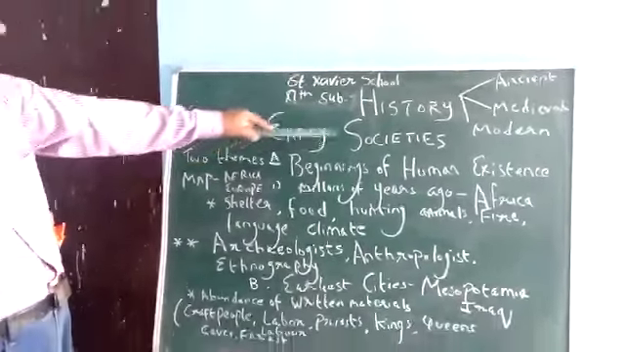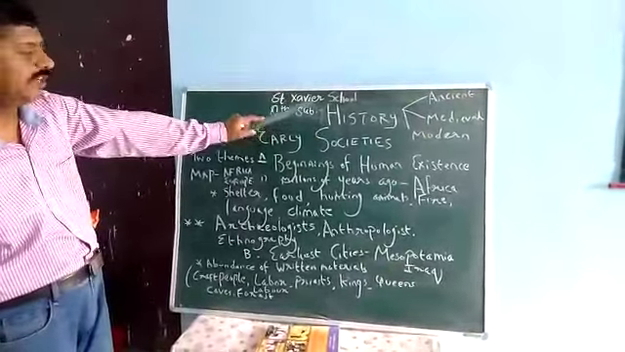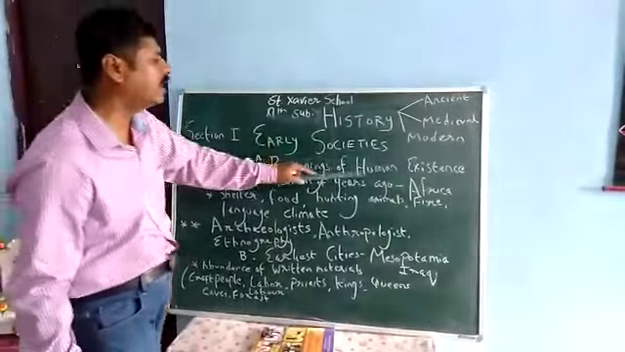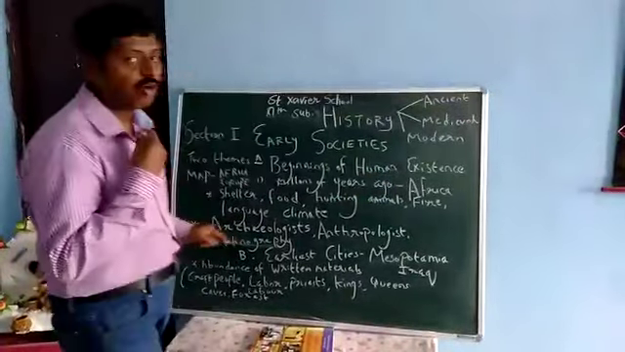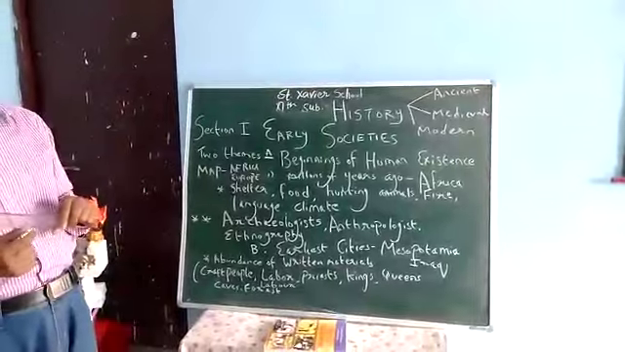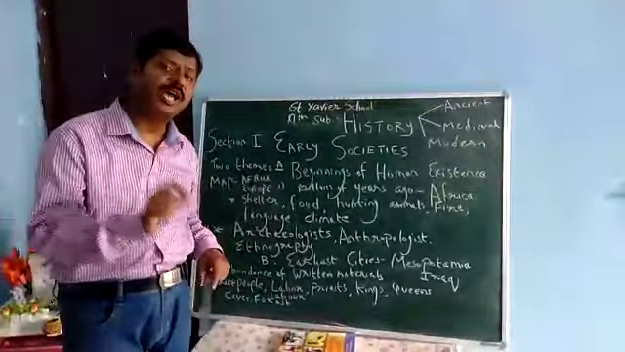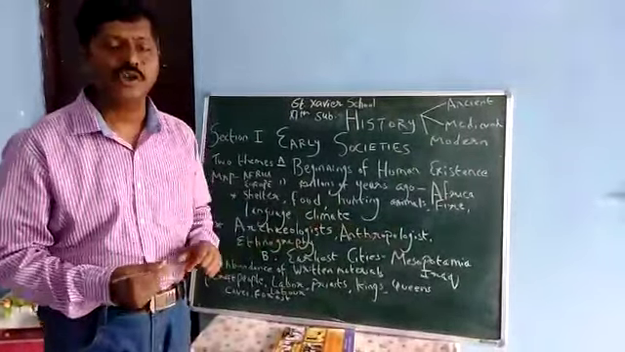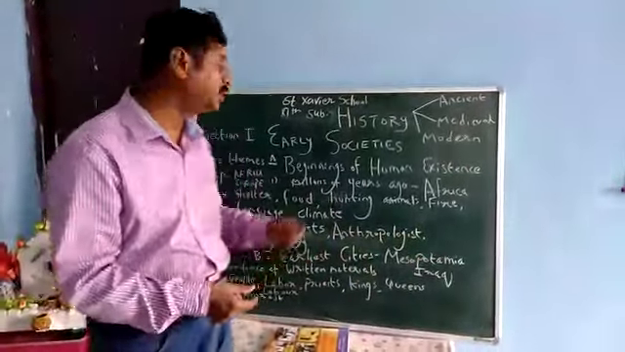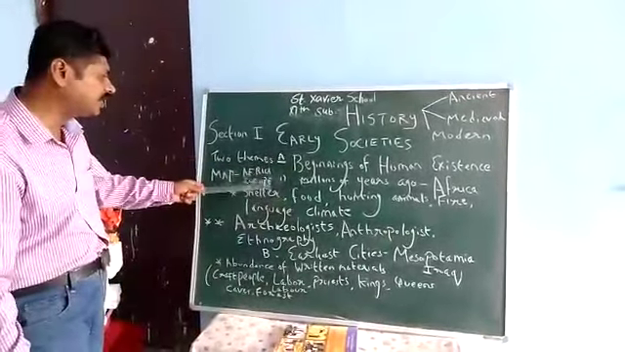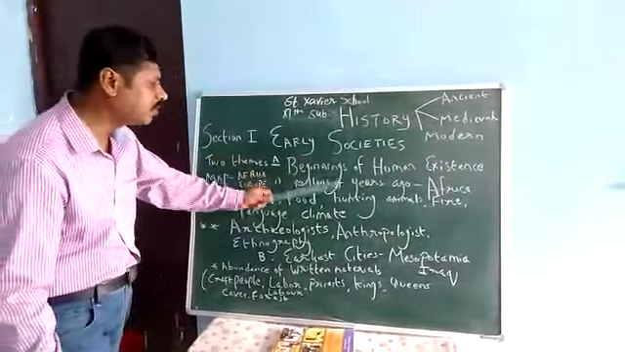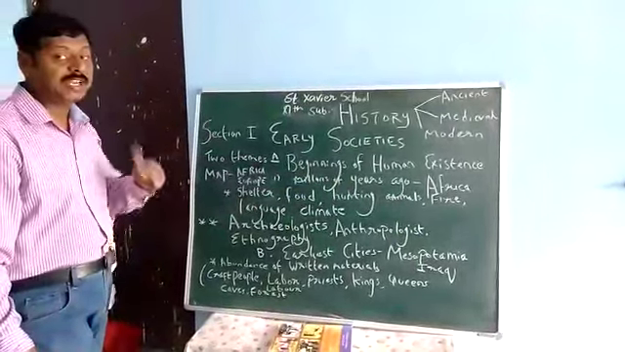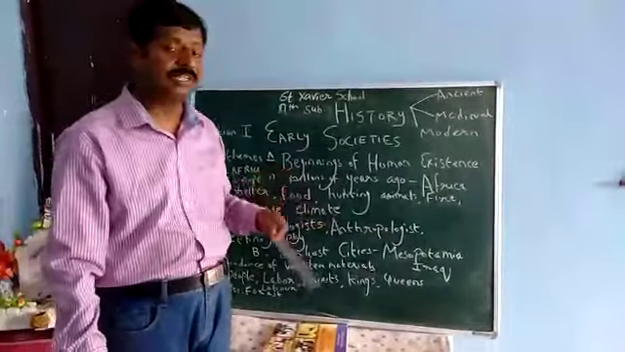The topic is early society, which has two themes. In theme A, this is the beginning of human existence. How we exist, what we are called. We are known as Homo sapiens. Human beings are called Homo sapiens. You may have heard or written all these things in biology. Now, when we talk of history, this is millions of years ago, when human existence took place. And you have to find out that it took place in Africa.